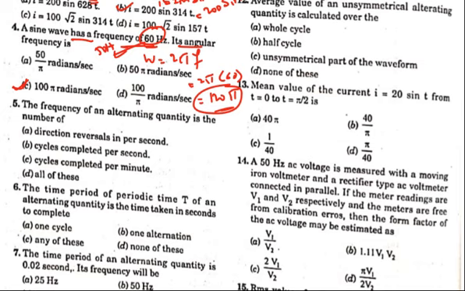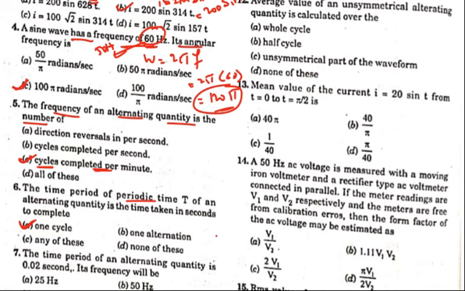Okay. Fifth question, you see. The frequency of an alternating quantity is the number of cycles completed per second. In a second, how many cycles are there? That is the frequency. So if there are 6 cycles in a second, then we can say 6 Hz frequency is there. Sixth question, the time period of an alternating quantity is the time taken in seconds to complete one cycle.